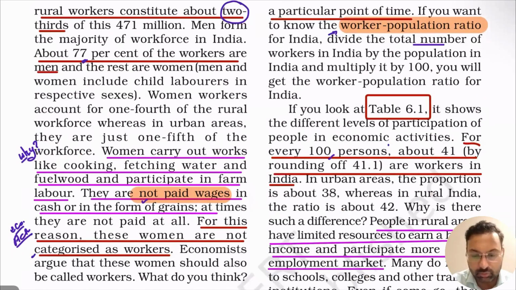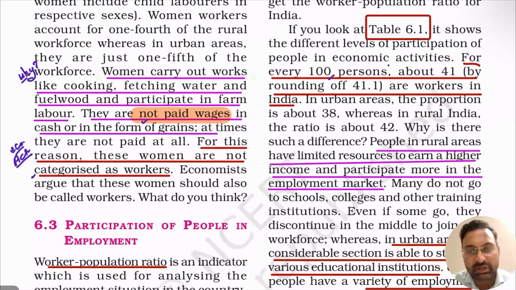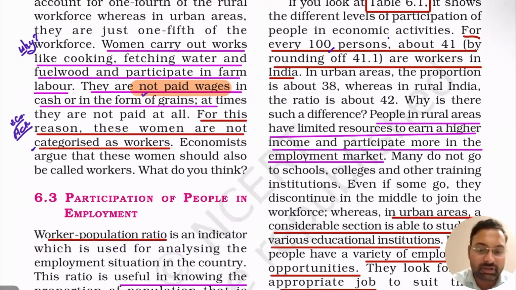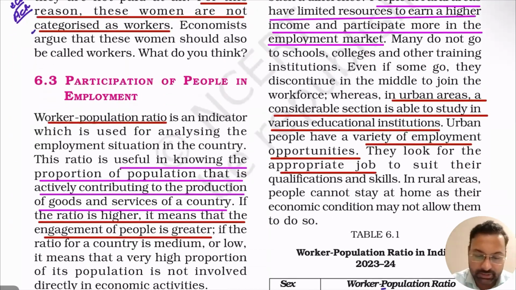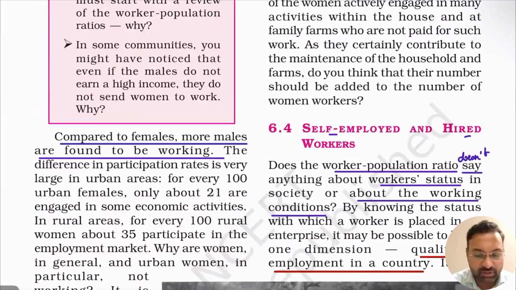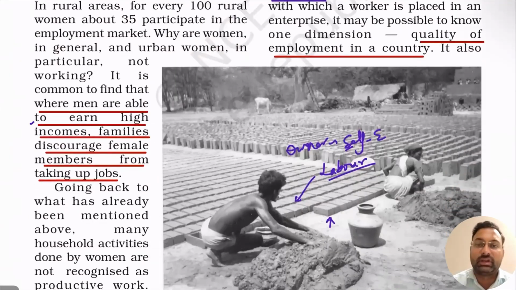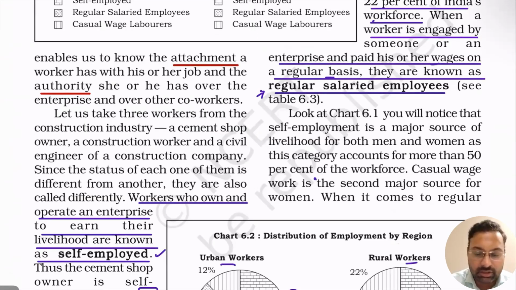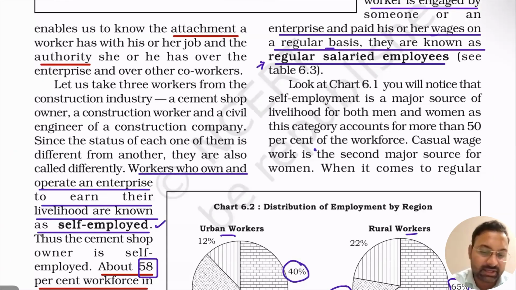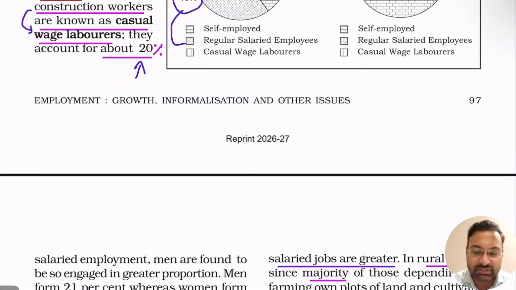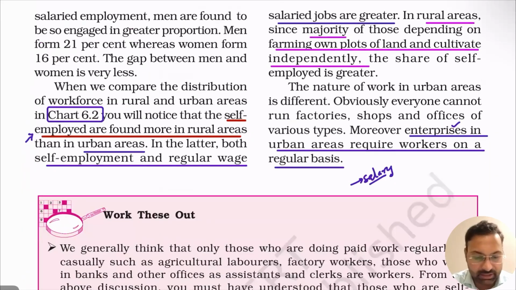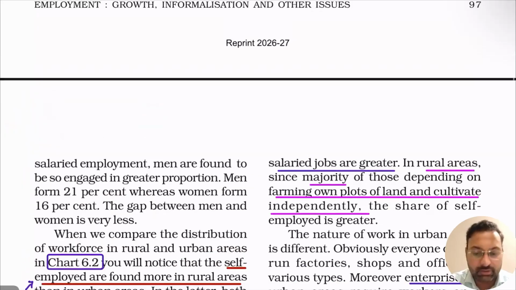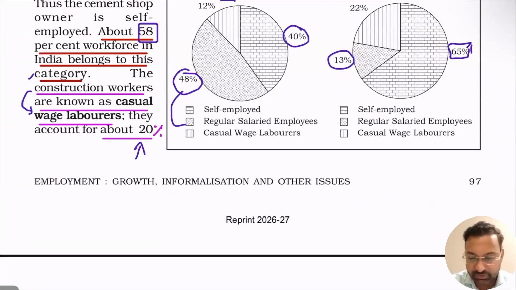Then we saw what type of employment and what type of worker there is. A person can be a salaried worker or a self-employed worker, or he may be a casual worker. Then we saw about casual works, what type of employment scenario there is in rural areas, and what type of workers reside in the majority in urban areas. So these are the things that we discussed in part one, and today we are starting part two of our discussion.